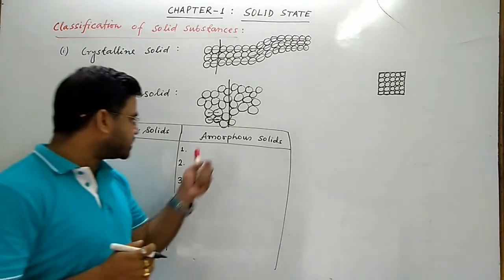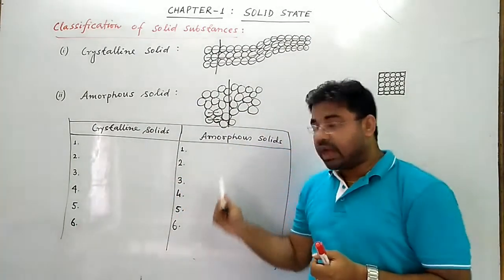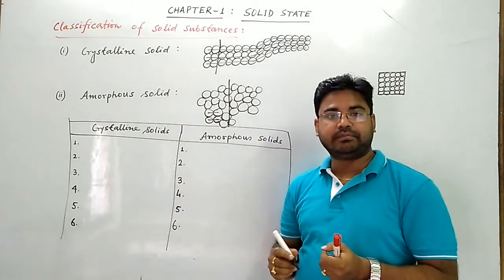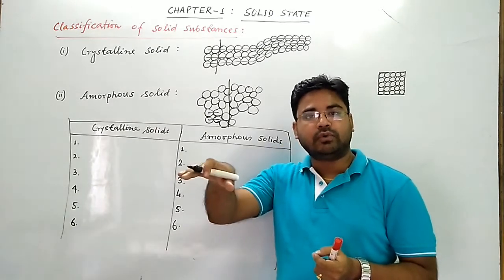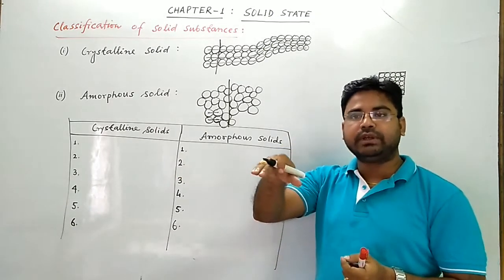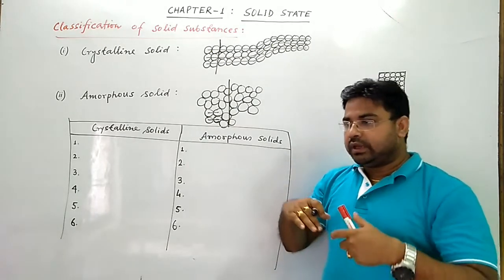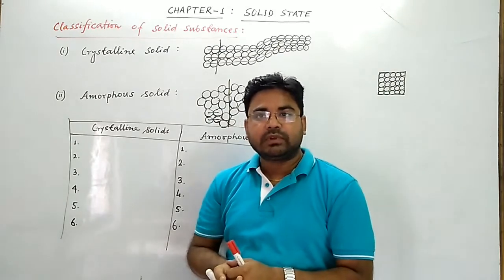Glass is one example of amorphous solid. Glass has the tendency to flow like a liquid, although the flowing tendency is very slow. You can give one example also.